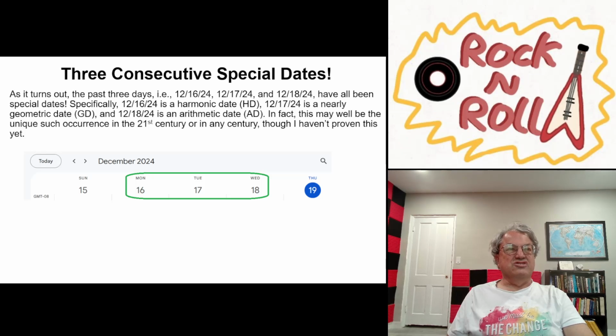And then I noticed right away that 12/18/24 is an arithmetic progression. But then I realized shortly afterwards when I came home that, wait a minute, 12/17/24 is pretty close to a geometric progression. It's not exact, because 17 is not the exact geometric mean of 12 and 24, but it's as close as it could be. And then I also realized 12/16/24 is a harmonic progression. How about that? I thought, how cool is that?